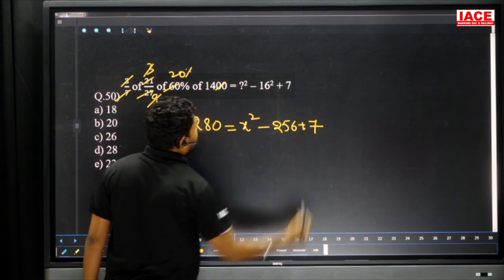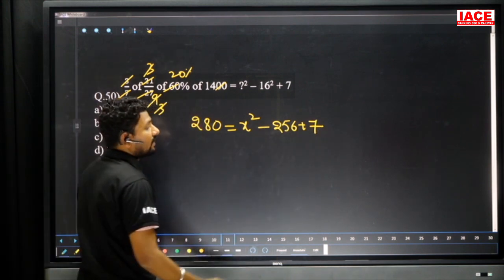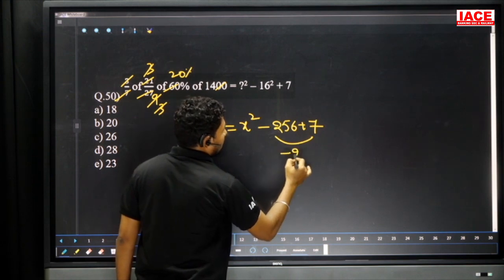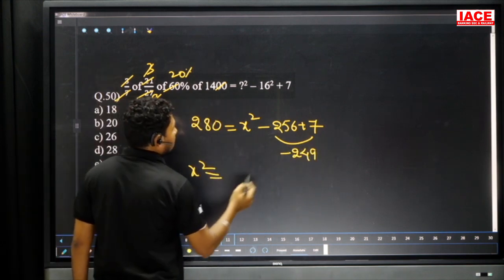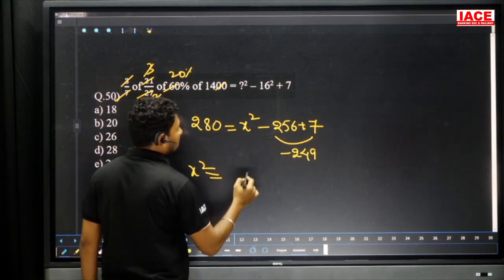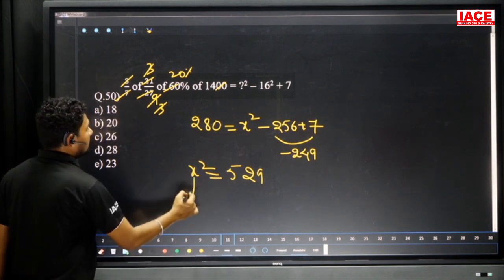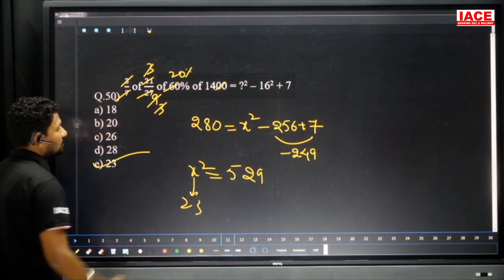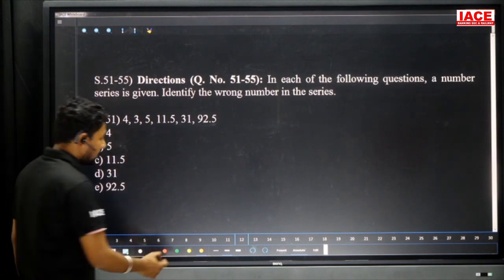plus 7. And here from minus 256 plus 7 will be removed, you will get minus 249. Minus 249 added here. X square is equal to 2 plus 2 is 4, but 4 plus 2 is equal to 529. You will get x square is equal to 529, means x is equal to what is the value? 23. Our option is what? E here.